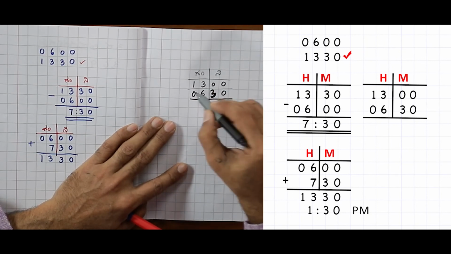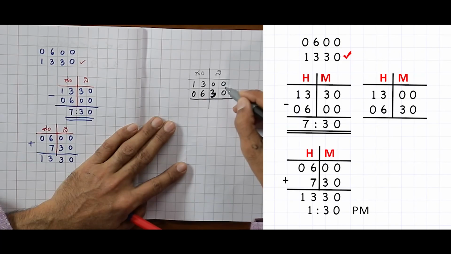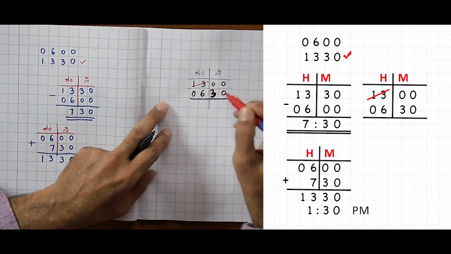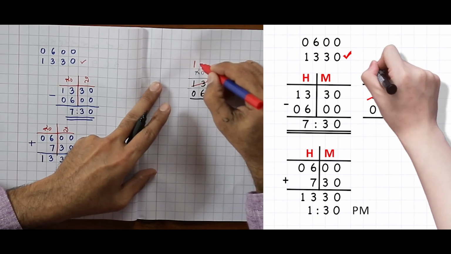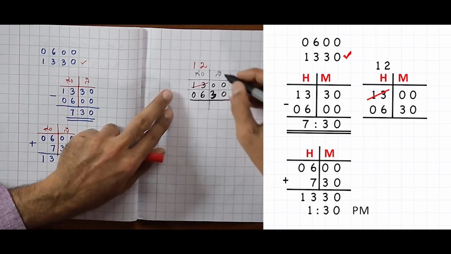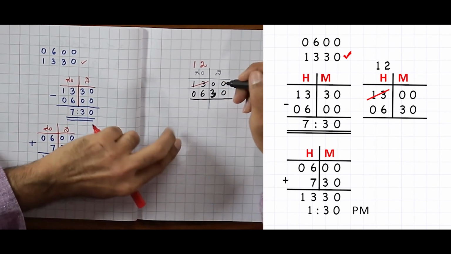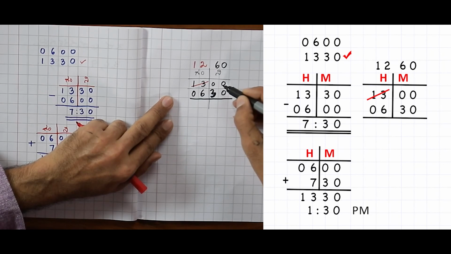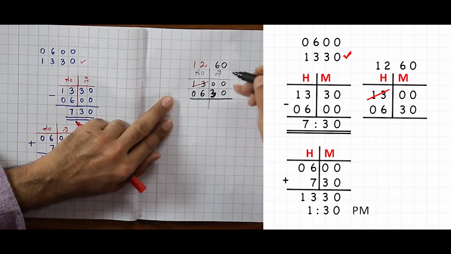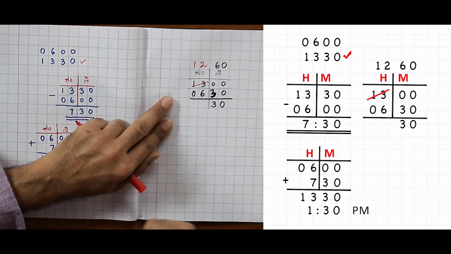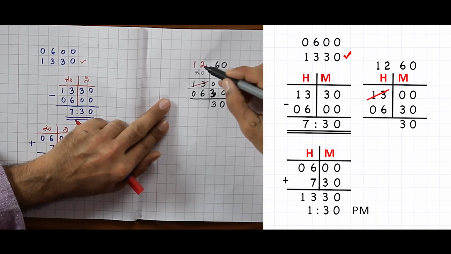From 13, I will take 1 hour to the minutes because I cannot subtract 30 from 0 minutes. So, I will take 1 hour from 13, so it becomes 12. What do we get this side? In 1 hour, we have 60 minutes. So, I get 60 minutes here. Now, I have to subtract 30 from 60. So, what do I get? 30 minutes.